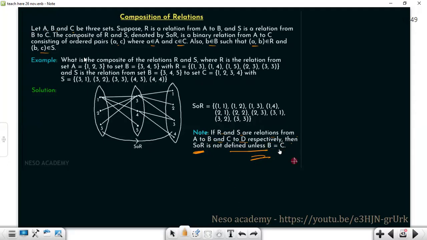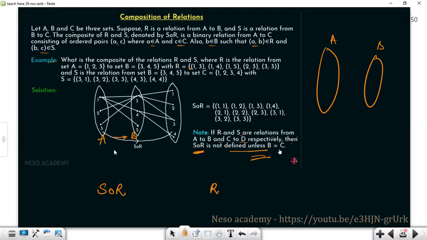Let's take an example. What is the composite relation? When we have to find out S o R, we first map relation R. How will we map the relation R? The given relation is this. So relation R is from A to B, so let's draw set A and then B. The same is done here also.